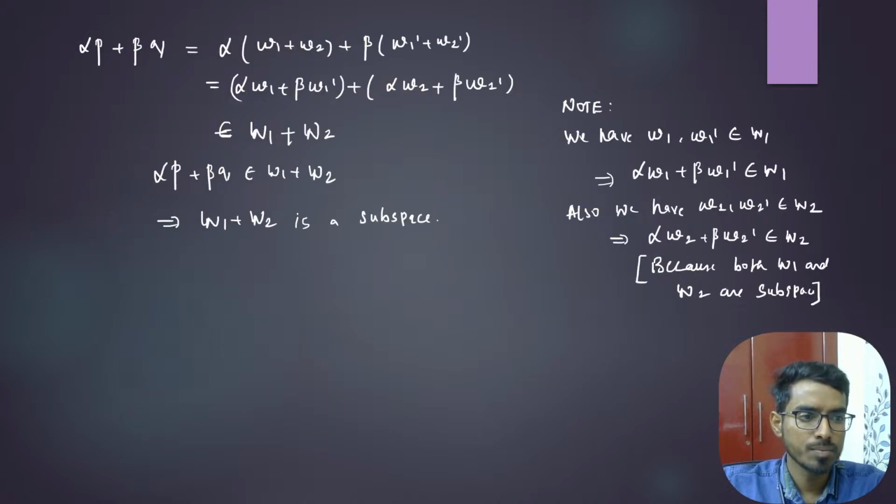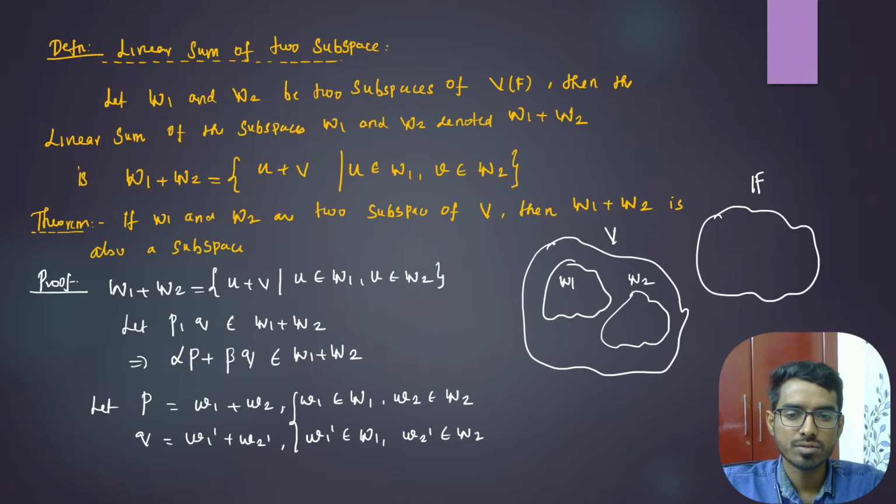I think I completed the proof. Okay, let me redo this and read what I did. I need to prove that the sum of two subspaces is a subspace, right? I've taken two subspaces W1 and W2. Remember, both are subspaces.